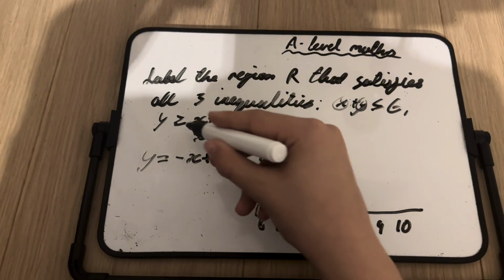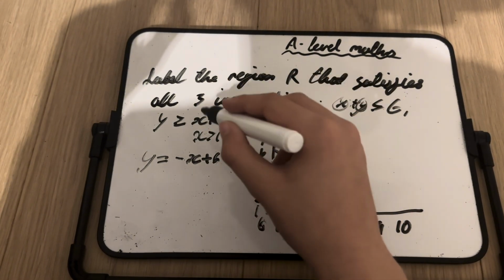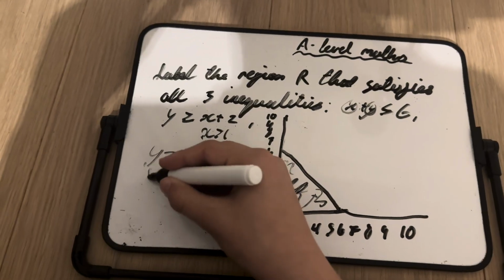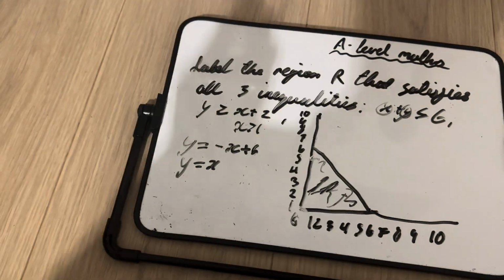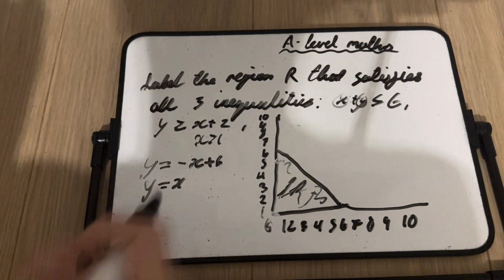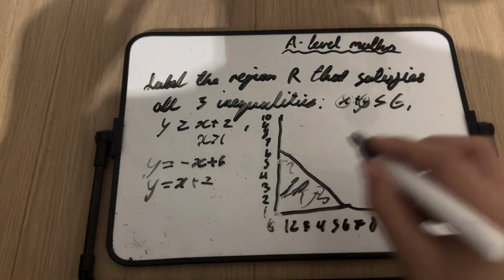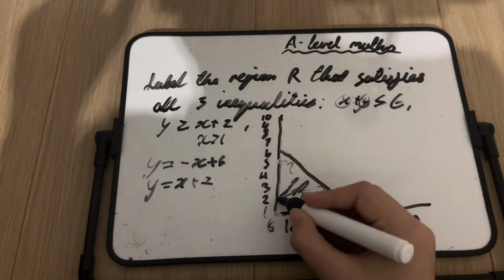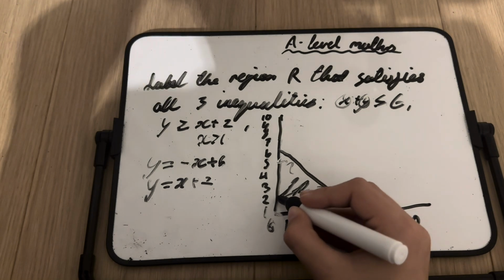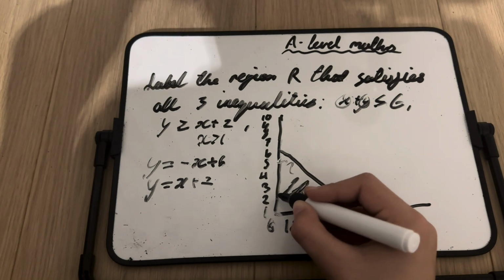Next one, y is equal to or greater than x plus 2. Make it y is equal to x plus 2. And we get, it comes here. And it goes up by 1 each time.